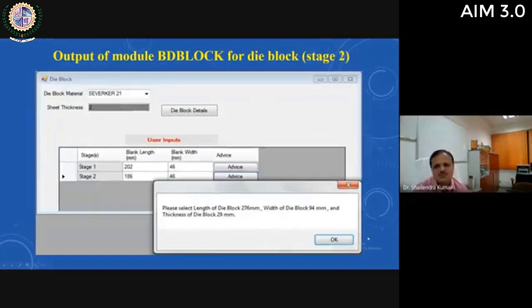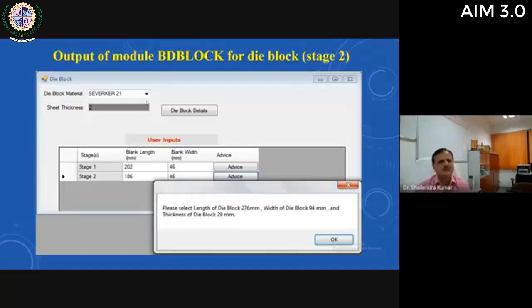Then for stage 2, the size of die block is displayed for the user. And for die block material, there is a database file inside this system which has different materials for die block, because there are many materials used in industries, at different costs.